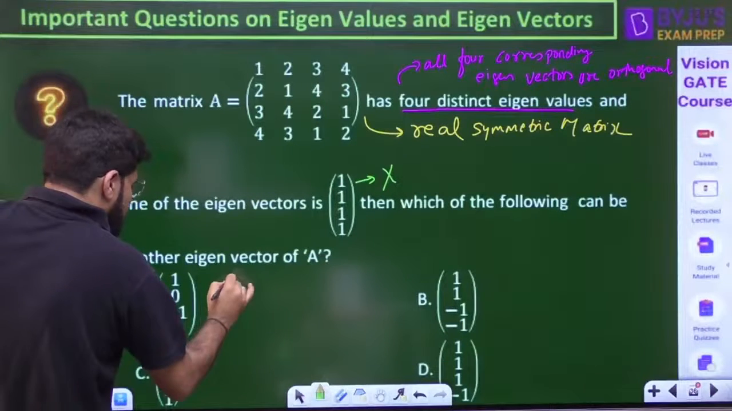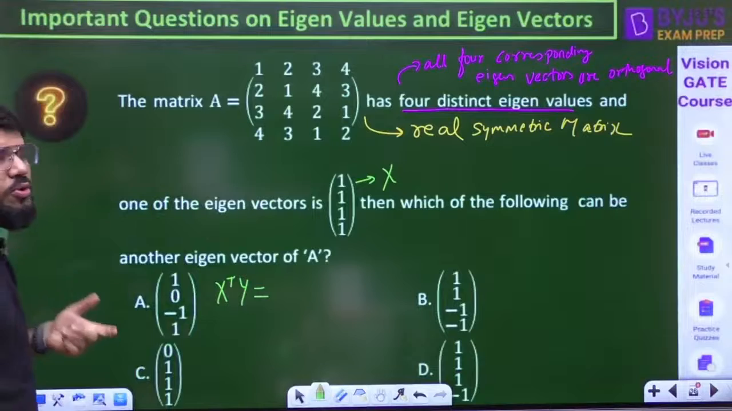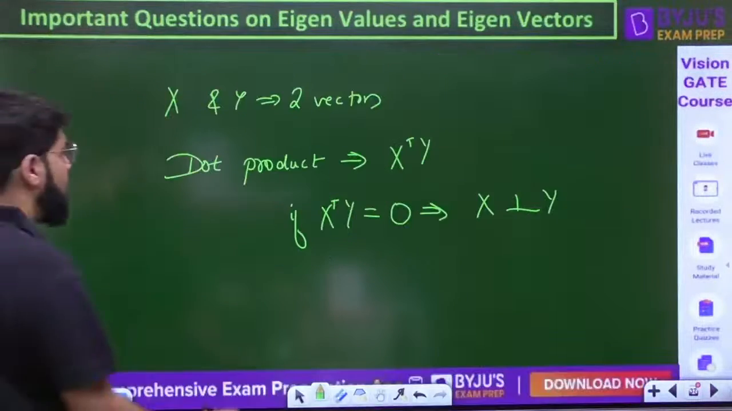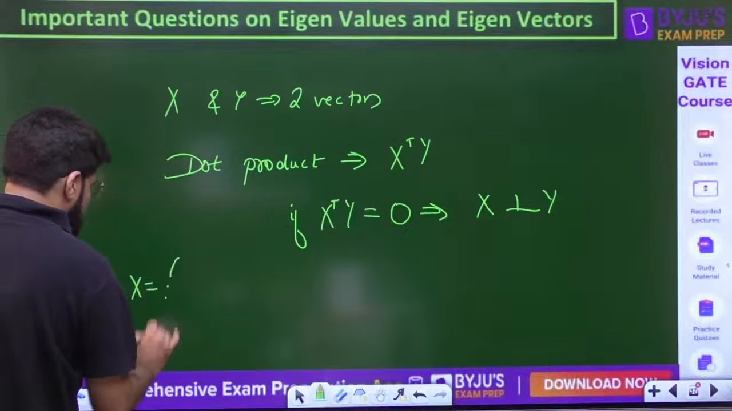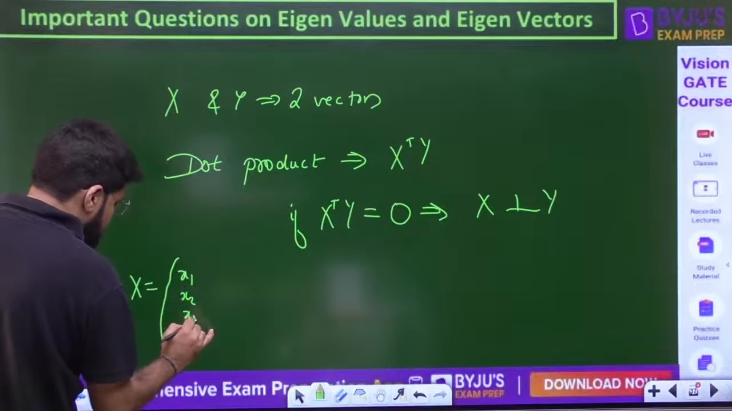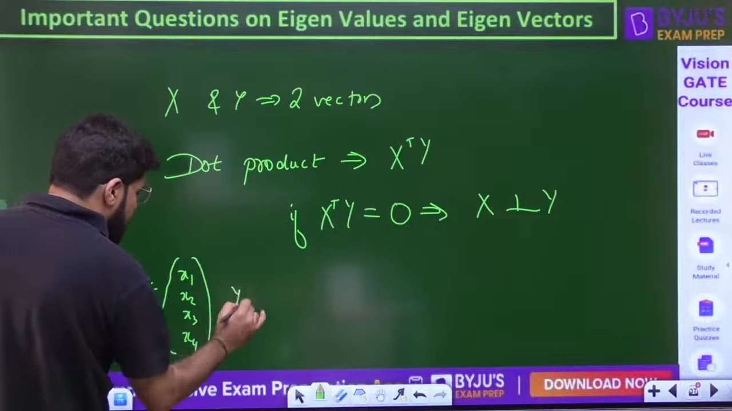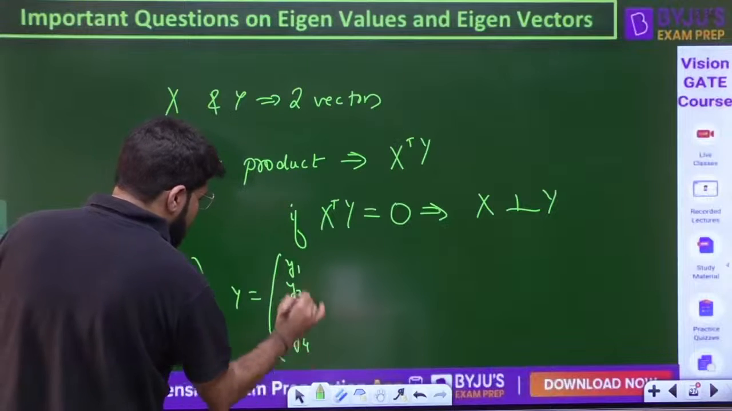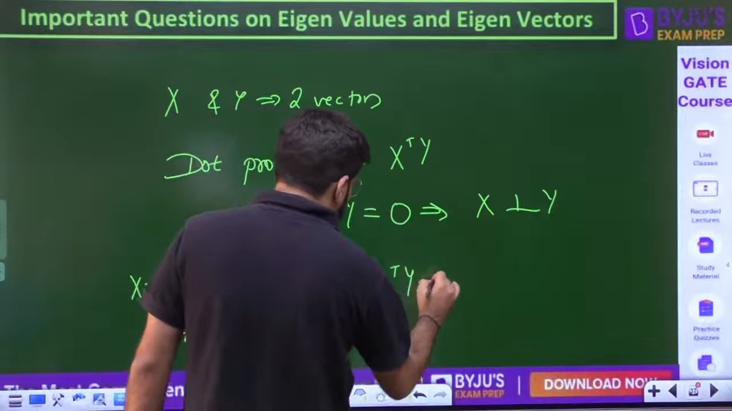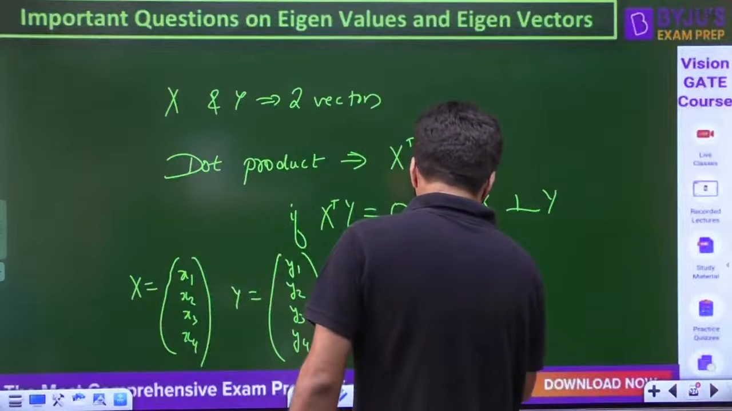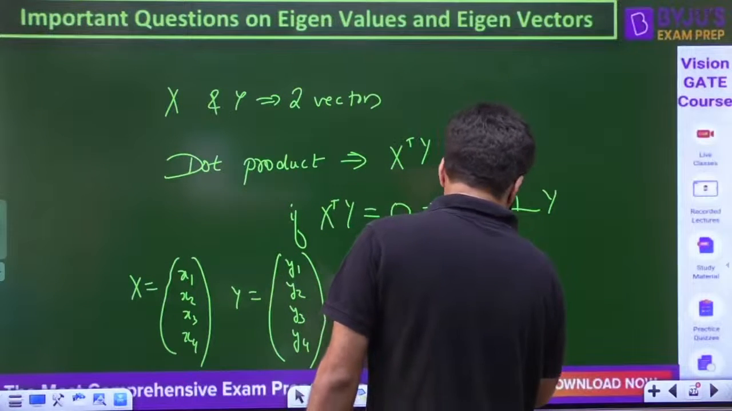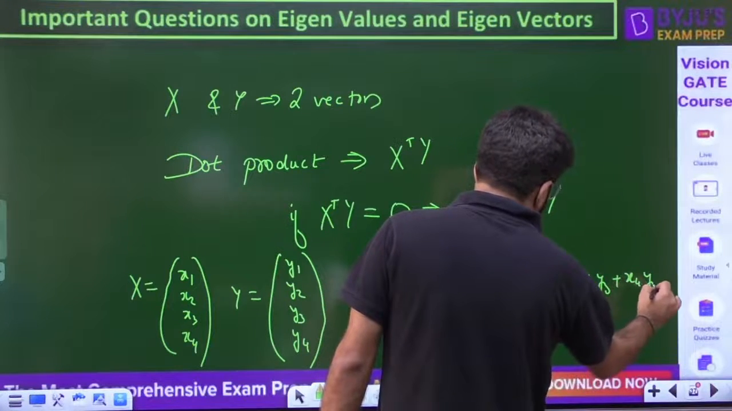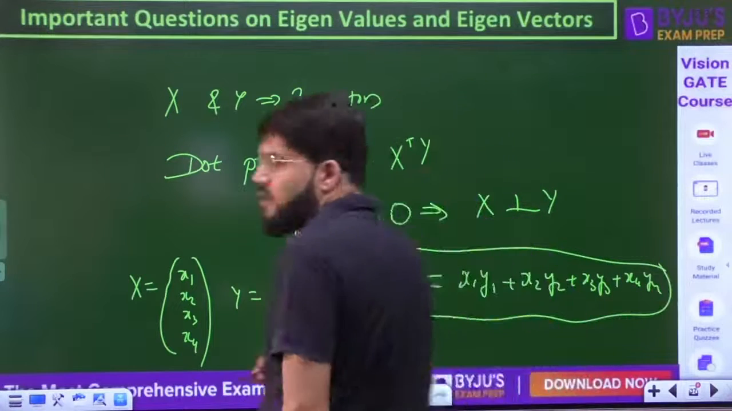For option A, if I apply x transpose y, how do you calculate the dot product? Corresponding numbers are multiplied. Let me explain once. Suppose x is x1, x2, x3, x4, whether it is 4th order or 3rd order, anything, and y is y1, y2, y3, y4. How do you calculate x transpose y? First element with first element, x1 y1, then x2 y2, then you add x3 y3, and then x4 y4. That is how you calculate the dot product or inner product.